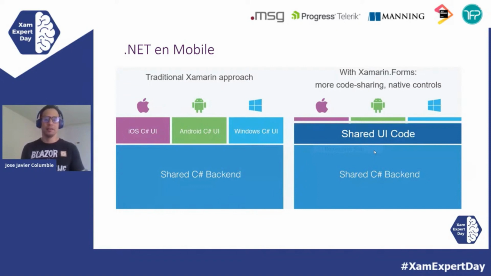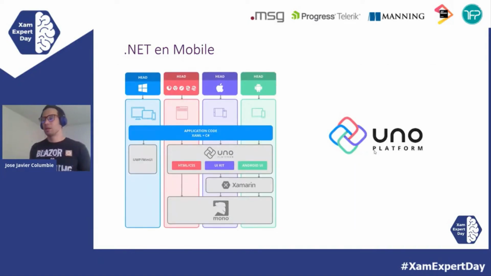I did a lot of Java Android apps back in the day with Android Studio. And yes, we did a few great apps, but I didn't feel at home. I wasn't using Visual Studio, the tooling that I know. I wasn't using C#, even if Java has a lot of similar things. So when Xamarin arrived in 2011 with the traditional Xamarin approach and all the bindings, that was really good for us. And when Xamarin Forms came in 2014, you could share not only the logic but also the UI. That was a really good point to start doing .NET development.